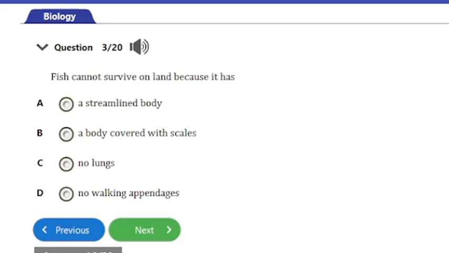Therefore, it cannot breathe outside water. The fish is designed to extract oxygen in water by their possession of gills and not lungs. So option C is the correct answer.